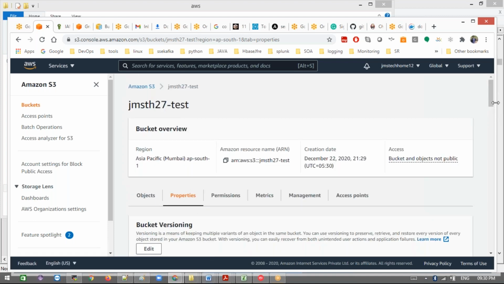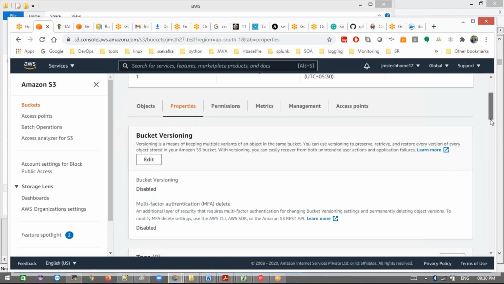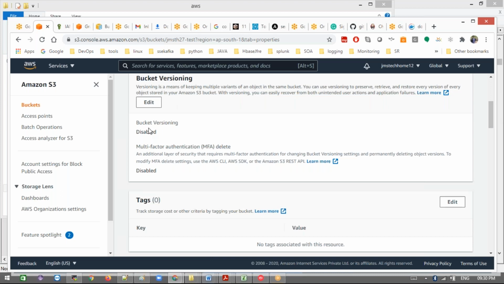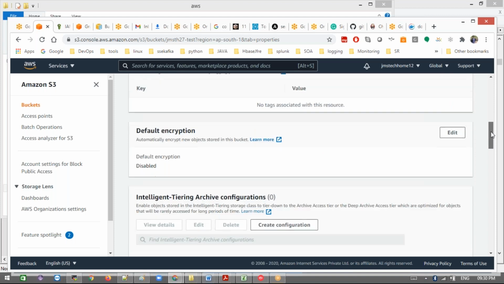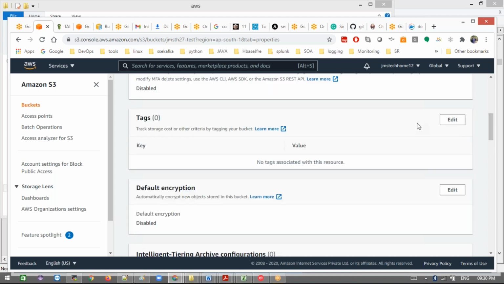Go to properties and see the bucket versioning. It's disabled here, and if you want, you can enable it now. The tags are empty. These tags are very helpful for filtering the buckets and also for cost. If you want to know how much is being charged for this particular bucket, it's very helpful for tracking storage. It's very important.